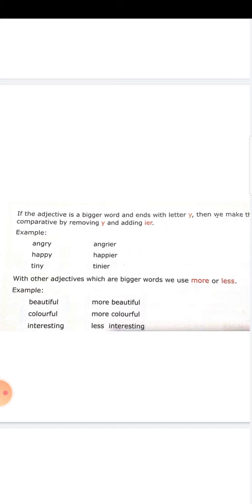So, less interesting or more interesting. You can add less or more. So when you cannot add er, you are supposed to use more or less with the adjective in the comparative form.